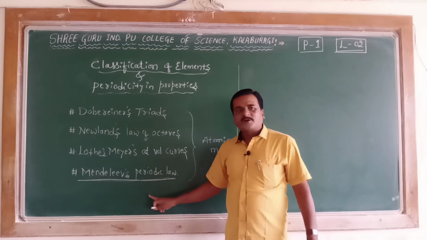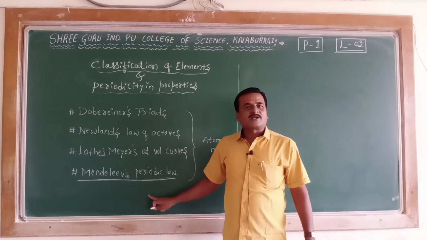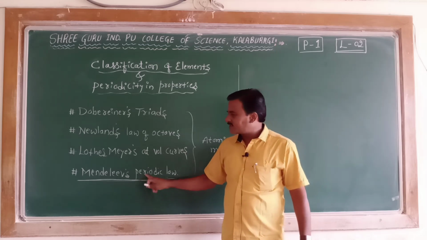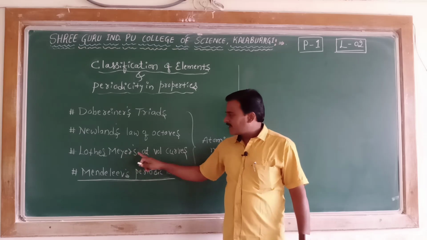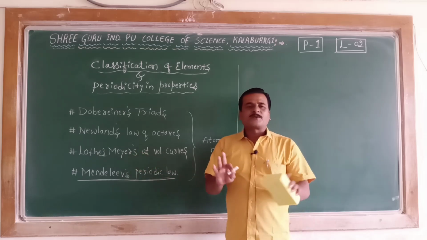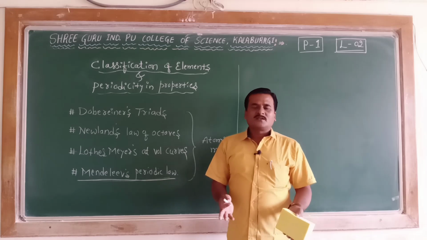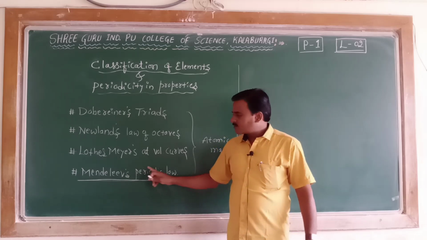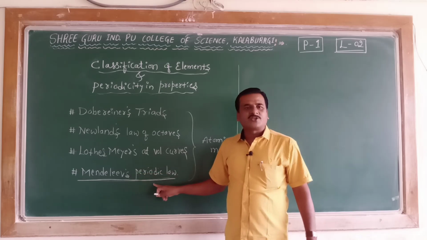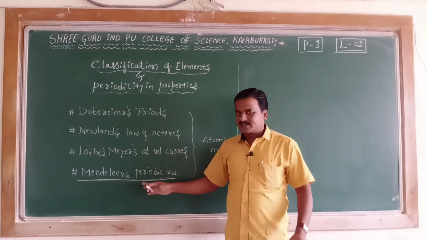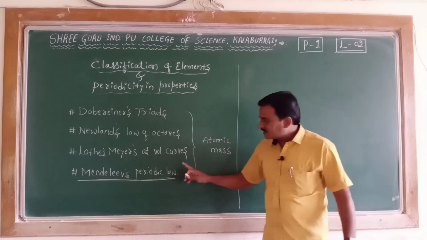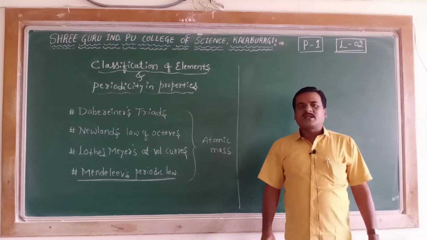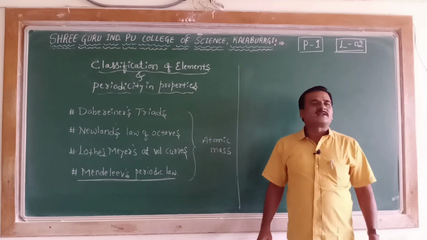In some texts it is also given as the Mendeleev-Lothar-Meyer law, but popularly it is called Mendeleev's periodic law, as I stated many times. With the help of this law, Dmitri Mendeleev constructed a periodic table.